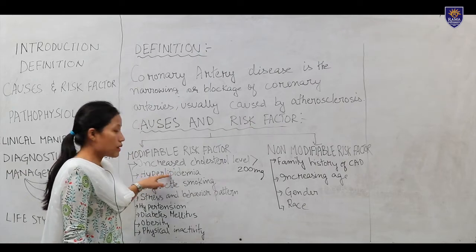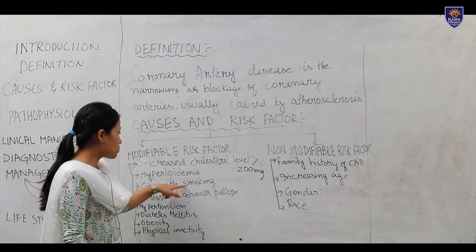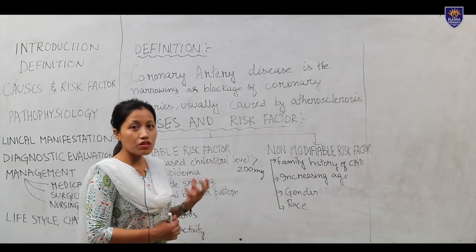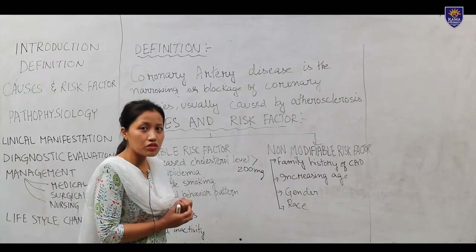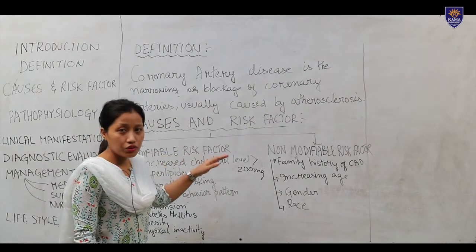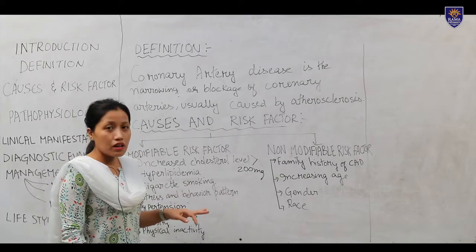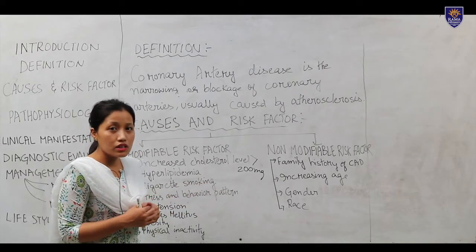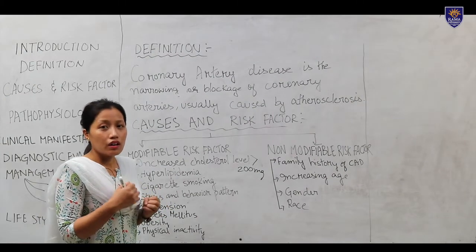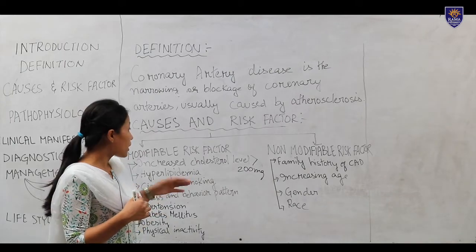And hyperlipidemia. An increased level of lipid is also dangerous. And cigarette smoking: in cigarette smoking, vasoconstriction will happen, and due to that, the blood flow to the heart will decrease. And stress and behavior pattern: when we are feeling depressed or under emotional stress, endocrine hormones will be released and they will affect the heart.